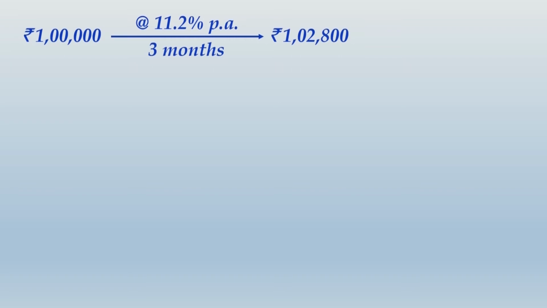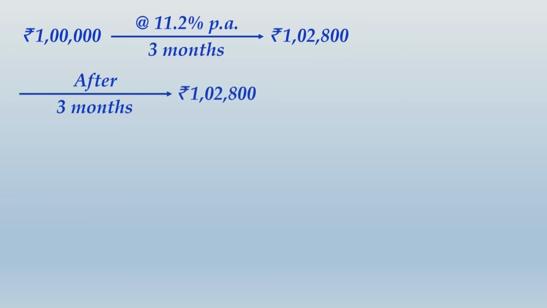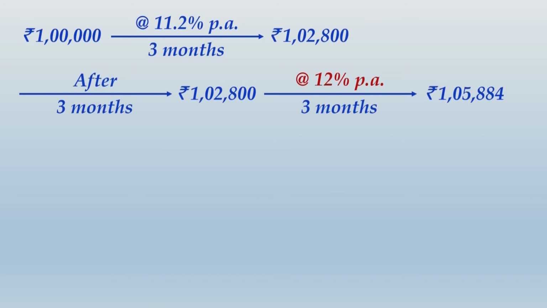And using 3/6 FRA rate, we can say if after 3 months you are borrowing 1,02,800, its maturity value will be 1,05,884. Let me explain how we got this value. This is the amount borrowed after 3 months at 12% per annum, because 12% is the FRA rate given, correct? So it will be 1,02,800 into 12% into 3/12.